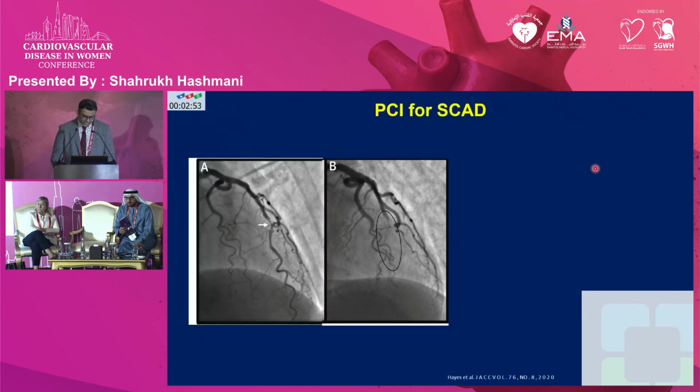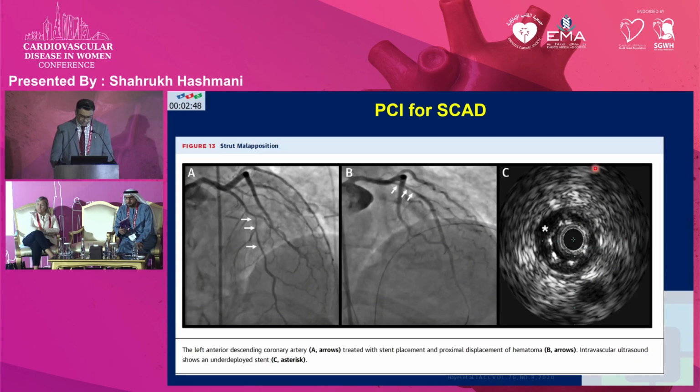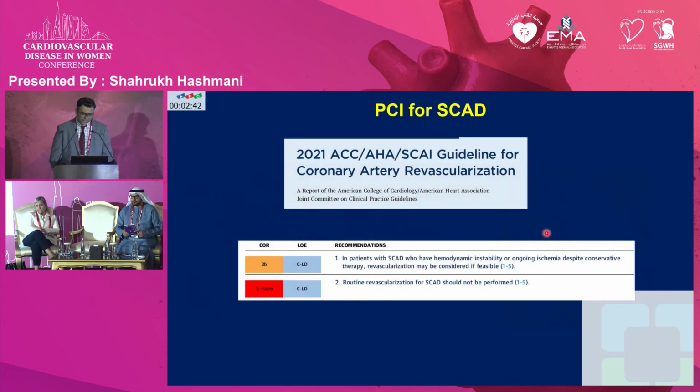Yet it is associated with excellent 3-year survival rates of about 97%. As I mentioned, PCI is associated with some technical failures. We have discussed this. Another issue is stent malapposition, which can occur due to propagation of the intramural hematoma. That's why in the SCAI or AHA guidelines, it is a class 3 recommendation, not recommended in those with routine SCAD. It is class 2B in those who have hemodynamic instability or ongoing ischemia despite conservative therapy, because unfortunately we don't have much data.